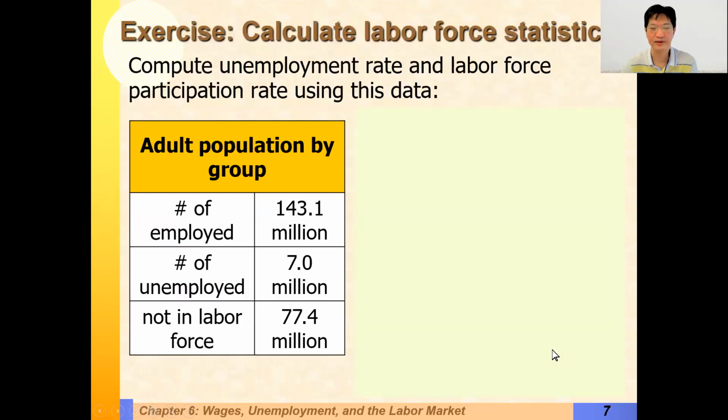So here's another example. I'd like you to try it out now, just so that you remember the way we calculate the labor force statistics.